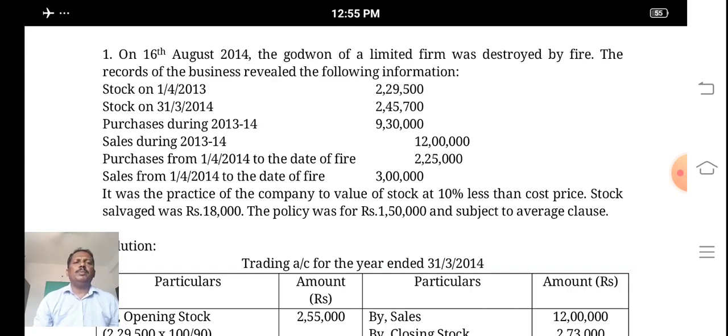It was practice of the company to value the stock at 10% less than the cost price. Stock salvaged was rupees 18,000. The policy for rupees 1,50,000 subject to average clause.